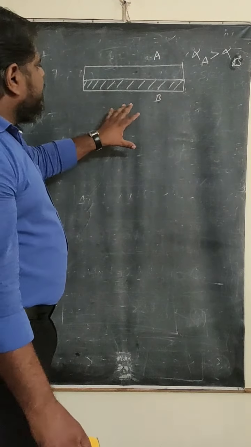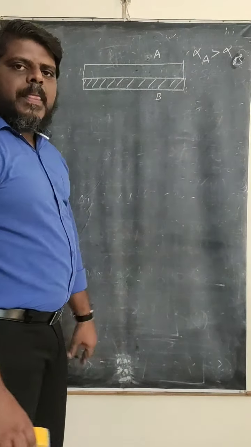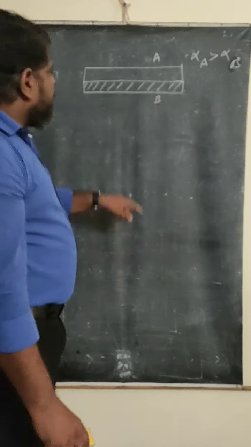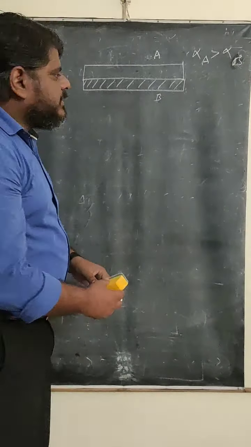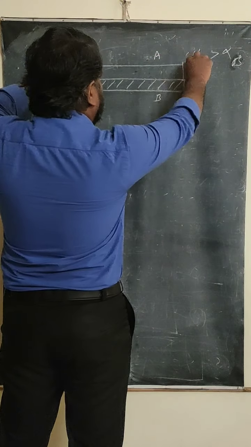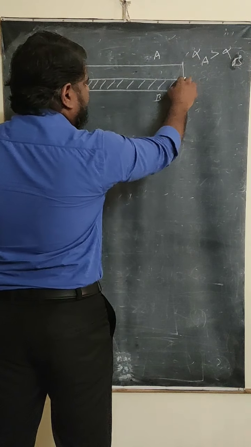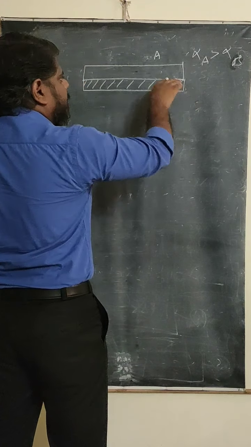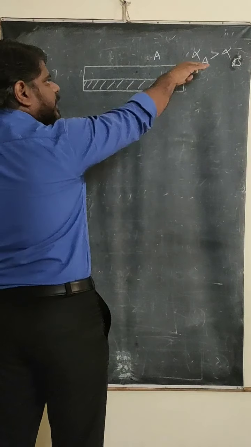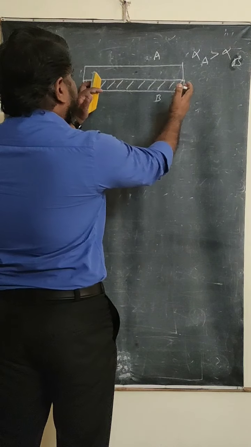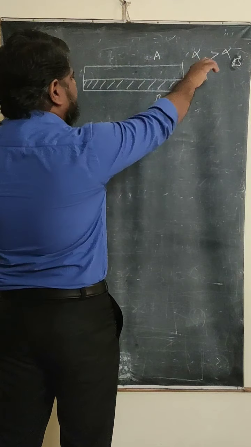Now let us see what happens when the temperature increases. Suddenly you increase the temperature. Then metal A will expand more and metal B will expand less. Metal A is going to expand more, but you welded it here, so this expanded portion will not go to the right side. B will expand less, A will expand more.